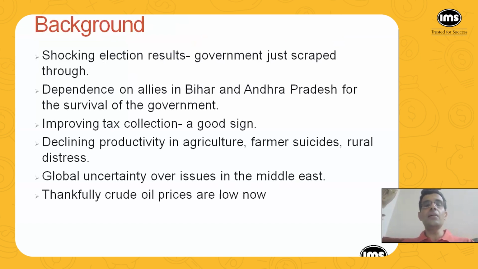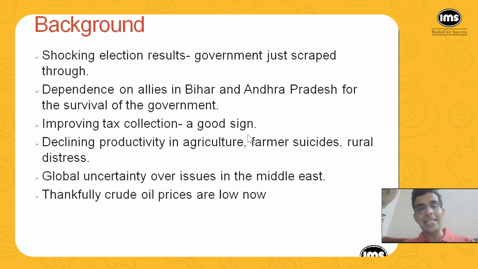This is the background on which the budget was presented. First of all, as you all know, the election results were shocking. The government just scraped through. They were aiming at getting 400 seats and that did not happen. Moreover, the ruling party lost its majority, and because of allies, they were able to come back to power.